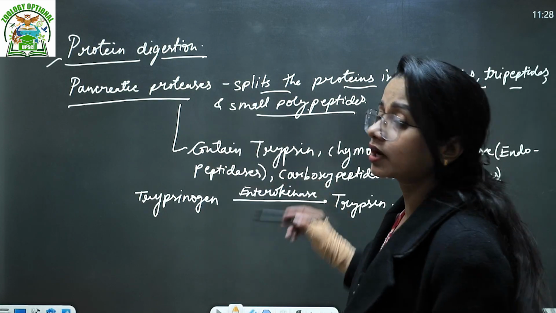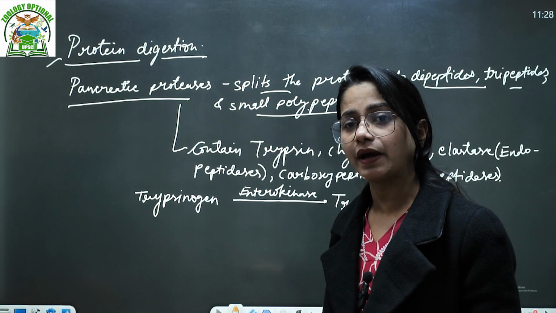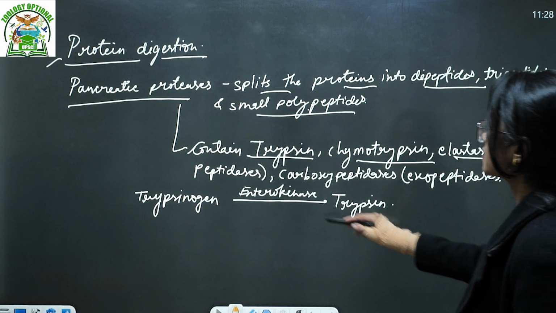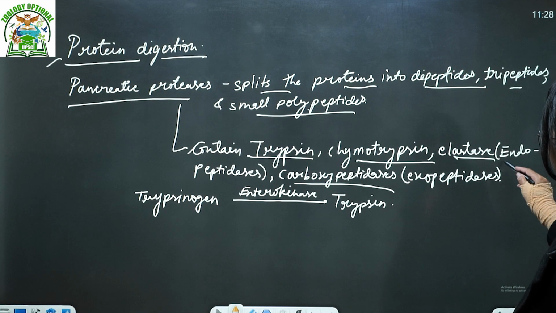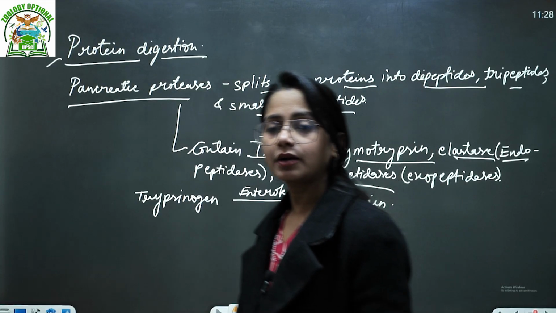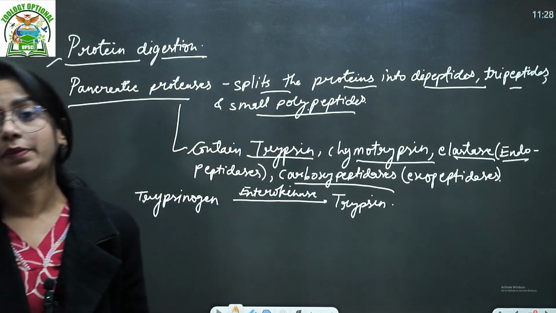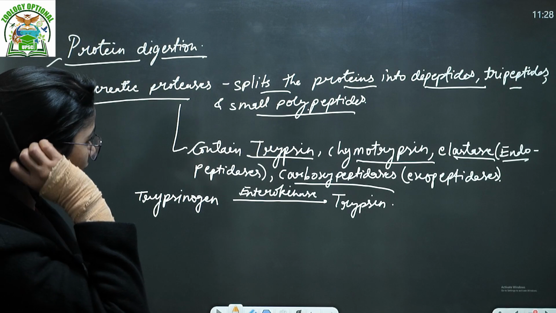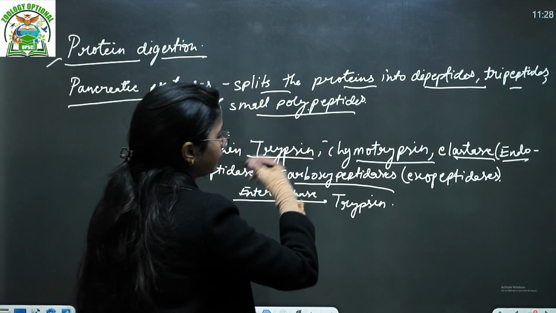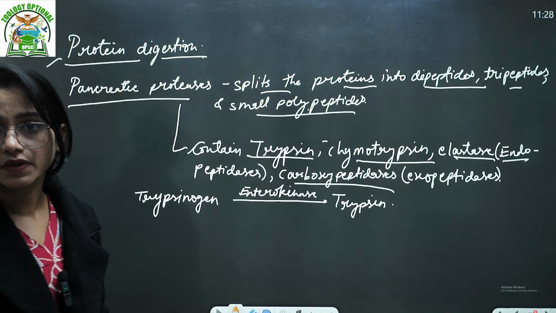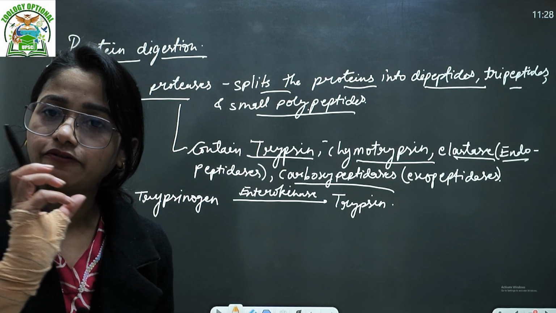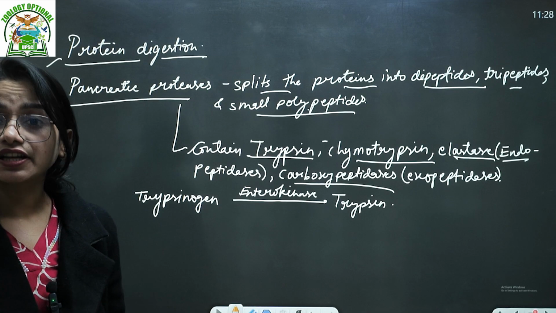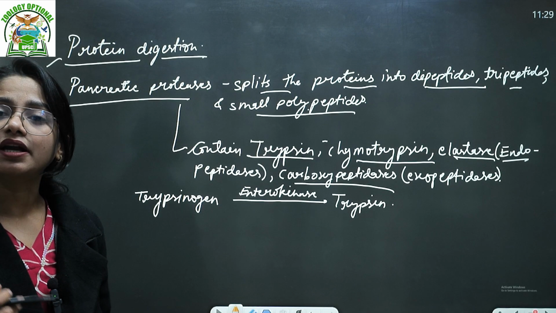What are the proteolytic enzymes present in the pancreatic juices? The names are trypsin, chymotrypsin, elastases, carboxypeptidases, right? Elastases are endopeptidases and carboxypeptidases are exopeptidases, of course, acting on internal and external bonds. Okay, one more thing here, that trypsin, chymotrypsin and everything is present in its inactive form. So when you see the 2021 part, the first portion is what are the factors which are activating, which are enhancing the pancreatic activities, right?